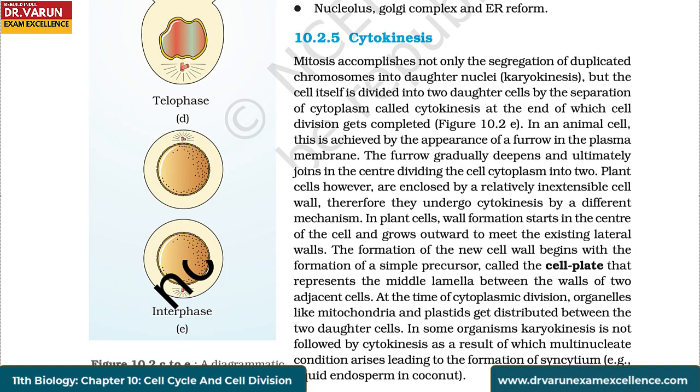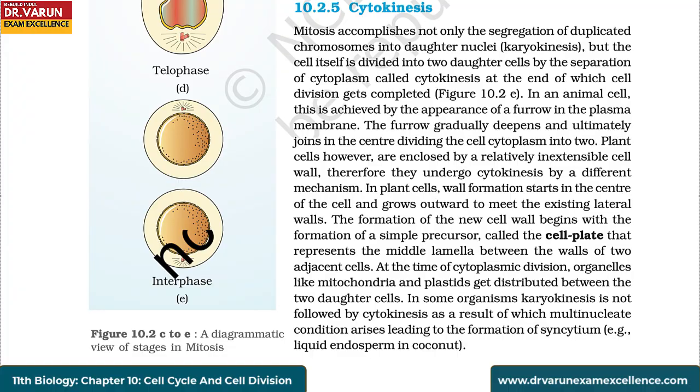Cytokinesis. Mitosis accomplishes not only the segregation of duplicated chromosomes into daughter nuclei, or karyokinesis, but the cell itself is divided into two daughter cells by the separation of cytoplasm, called cytokinesis, at the end of which cell division gets completed. In an animal cell, this is achieved by the appearance of a furrow in the plasma membrane.